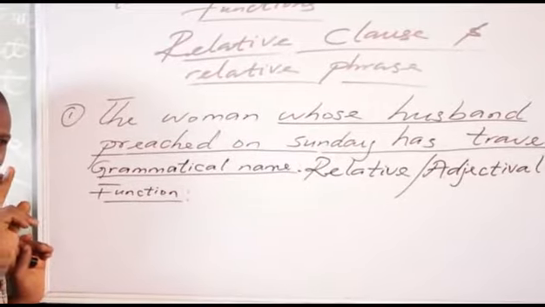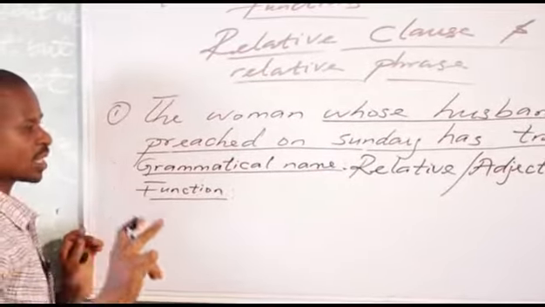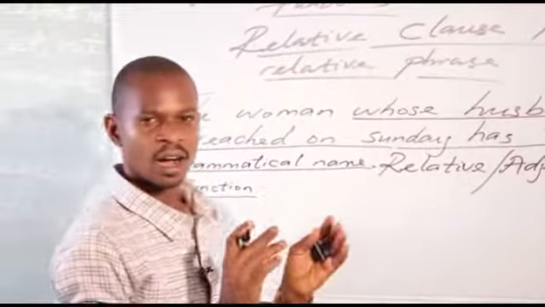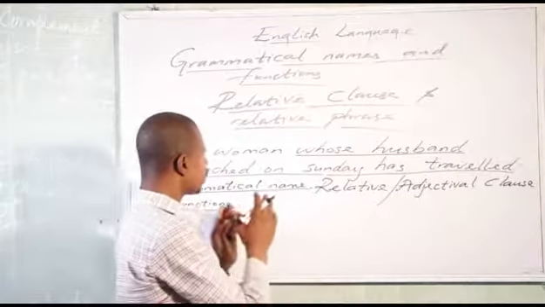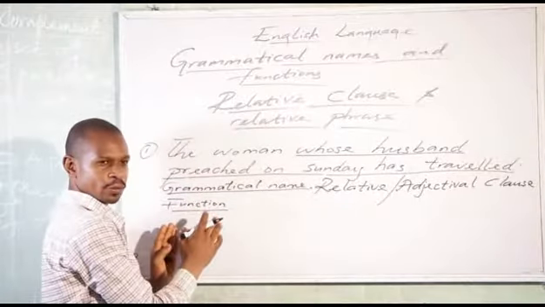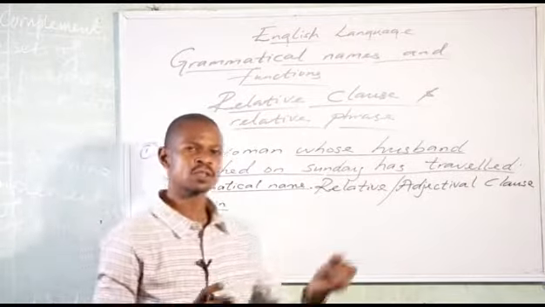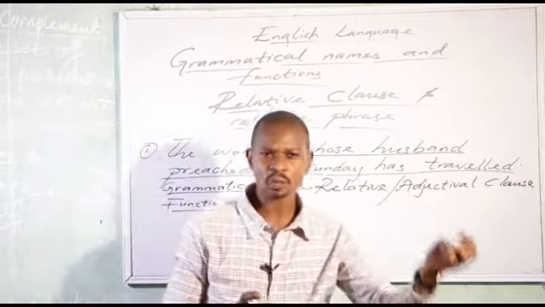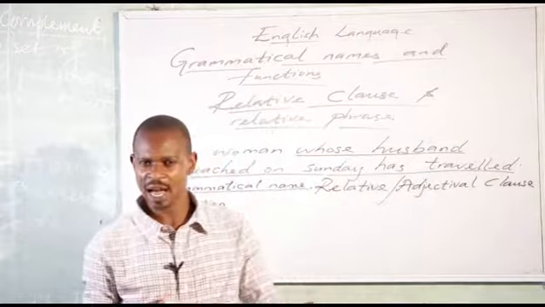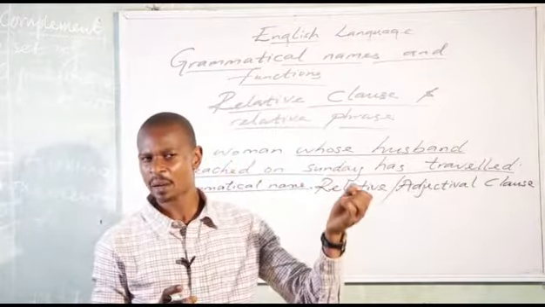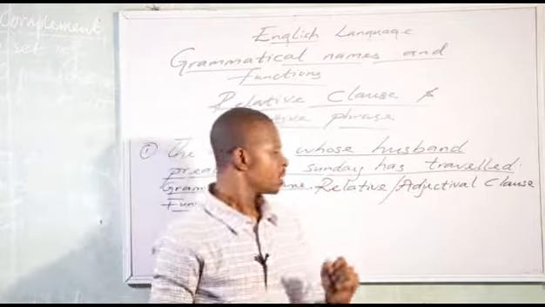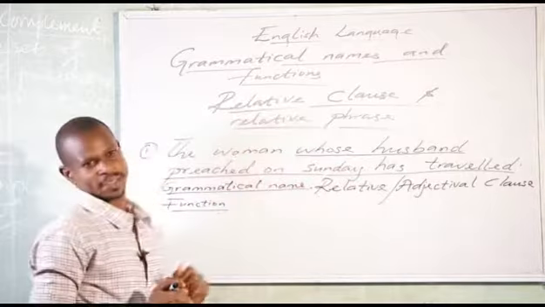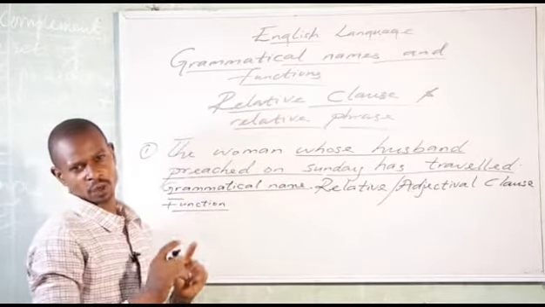Don't forget, I said earlier that under the function of adjective, adjective doesn't function as the subject, as the object, as the complement, as an apposition. It doesn't. Adjective qualifies. Put that at the back of your mind.